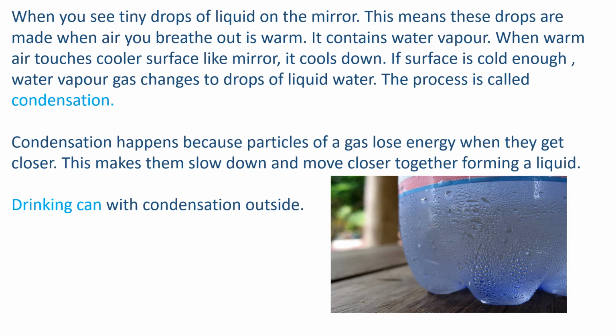Condensation happens because the particles of a gas lose energy, right? When the gas gets closer to the cold surface and loses energy, this makes the particles slow down and move closer together, forming a liquid. Then the water drops come up. Like the drinking can in this picture, you can see condensation outside. That is because the warm air, that is the water vapor, touches the cooler surface, and then water drops form on the can.